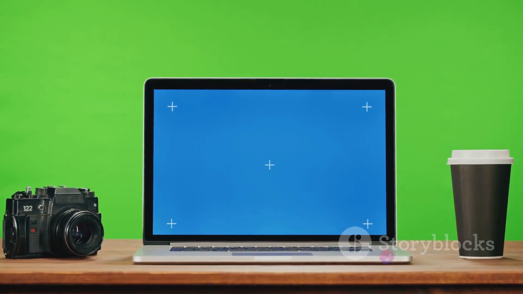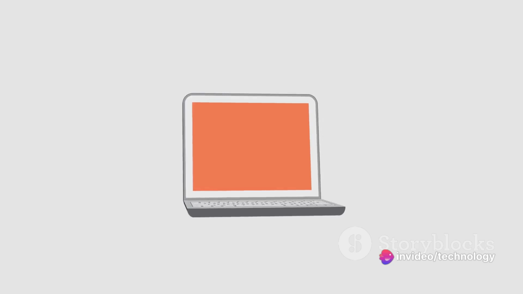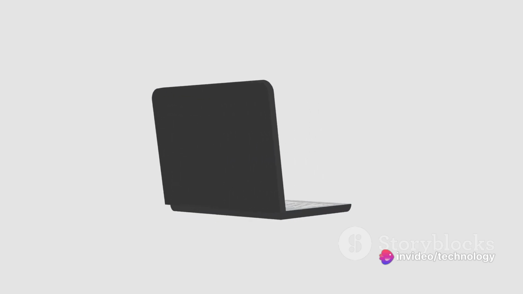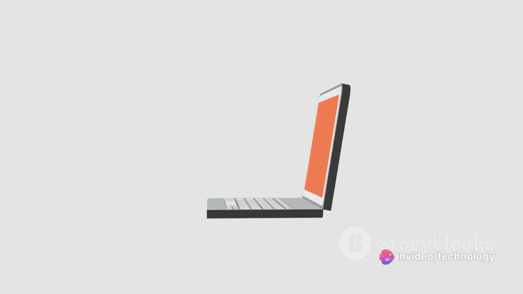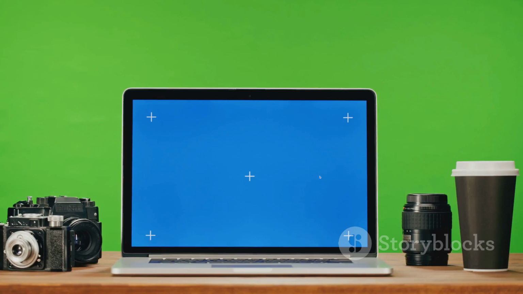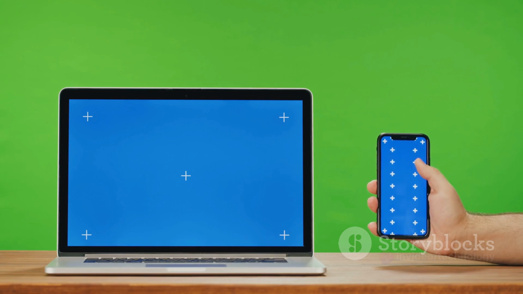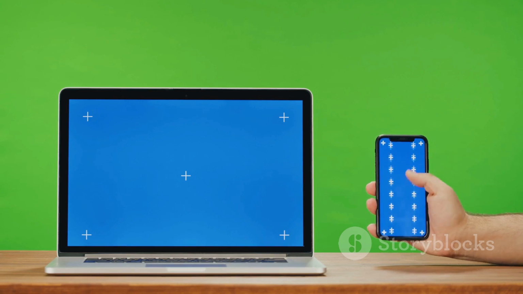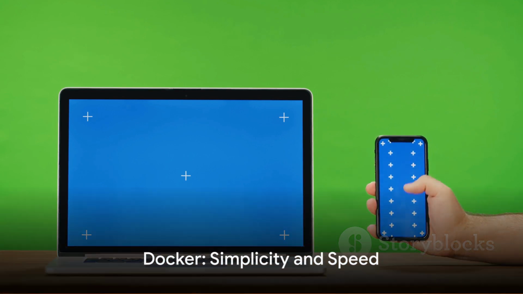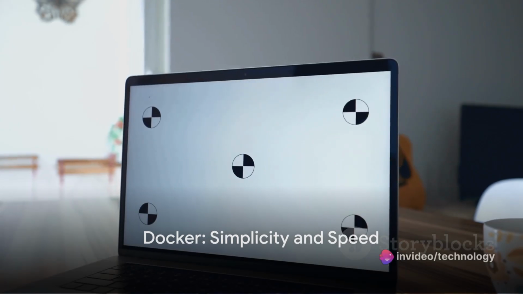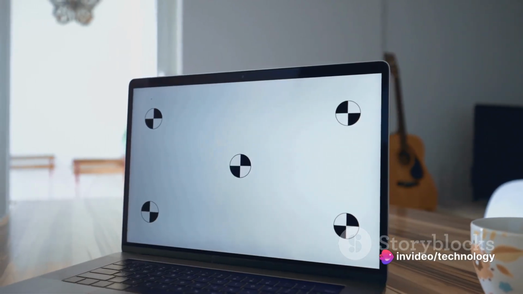Firstly, Docker is a platform that uses containerization to package and distribute software. It's like a shipping container for your code, bundling up the application and its dependencies into a single unit. This ensures that the software runs smoothly and uniformly, regardless of the environment. Docker's main strengths are its simplicity and speed, making it ideal for developers who want to create, deploy, and run applications with ease. On the other hand, Kubernetes, often referred to as K8s, is an orchestration tool for managing containers